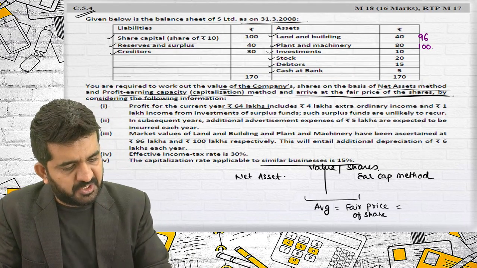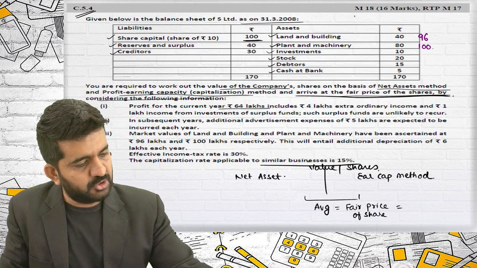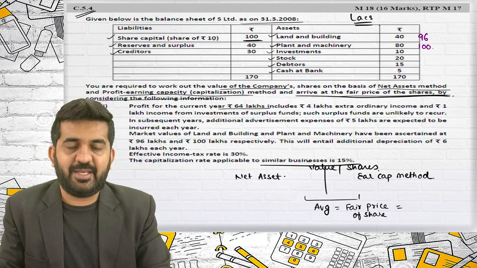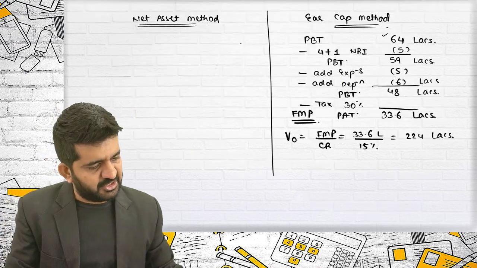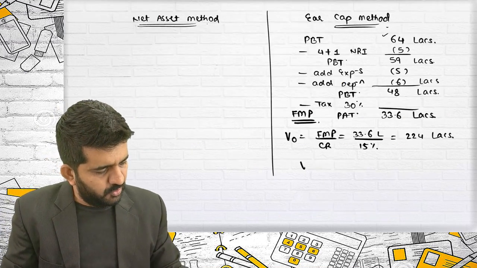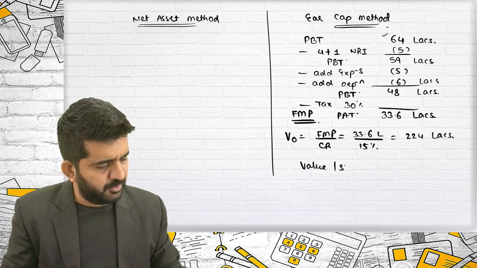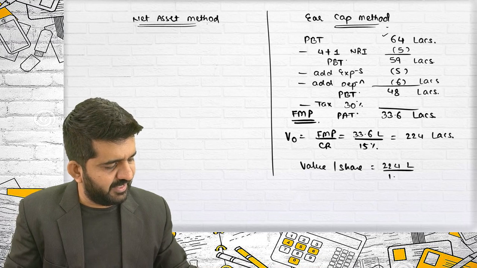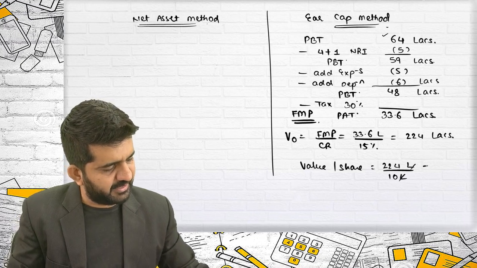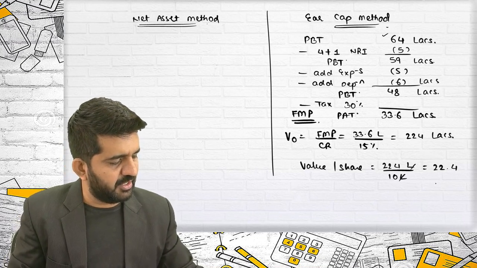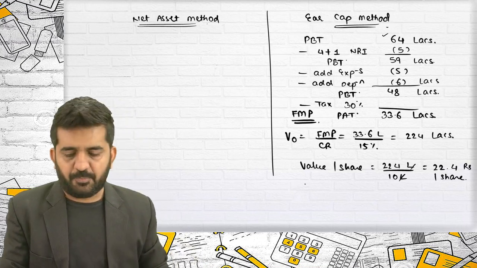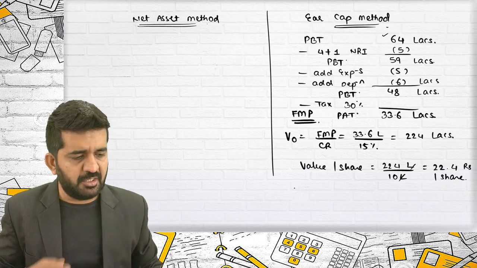How many shares are there? 10 lakhs. Those are all rupees in lakhs. 10 rupees a share, so there are 10 lakh shares. So value per share will be 224 lakhs divided by 10 lakhs. Lakhs will get cancelled. This is 22.4 rupees per share based upon earning capitalization method.